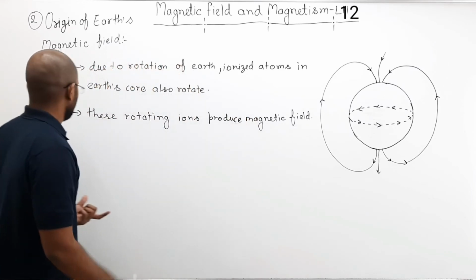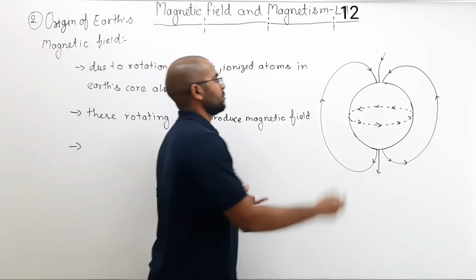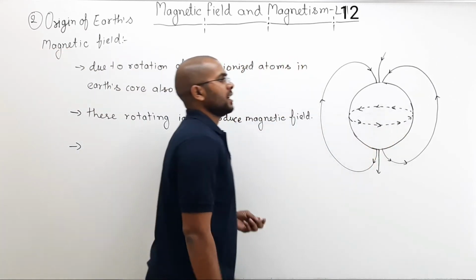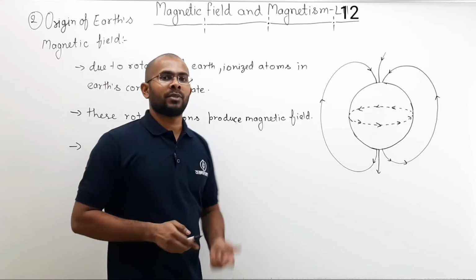This magnetic field produced by rotating ions appears as the magnetic field of the Earth.